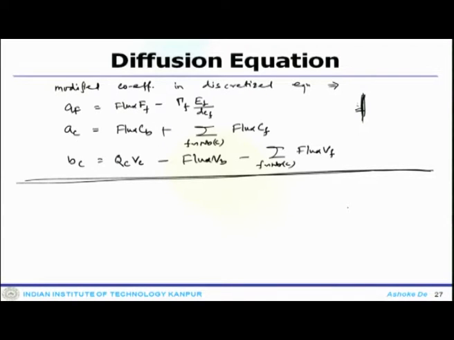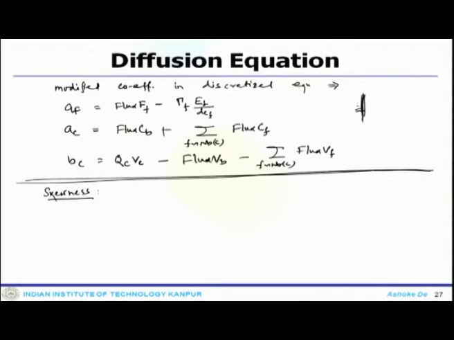Now, one important thing to discuss is skewness. That is very important, because in your discretized equation it is very much necessary to estimate the value at the faces.